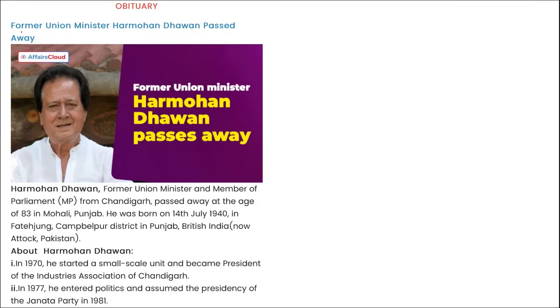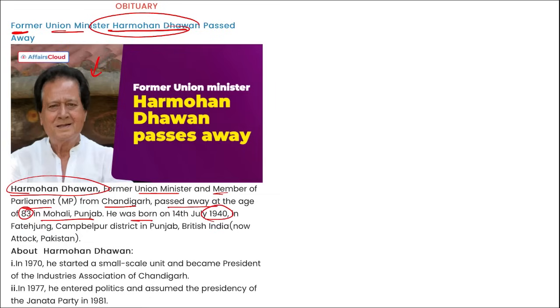Next is obituary. Former Union Minister Harmohan Dhawan has recently passed away, as you can see him in the picture. Harmohan Dhawan, former Union Minister and Member of Parliament from Chandigarh, passed away at the age of 83 in Mohali, Punjab. He was born in 1940 in the Punjab that is now Attock in Pakistan, right? So remember, Harmohan Dhawan passed away recently. He was the former Union Minister and Member of Parliament from Chandigarh.